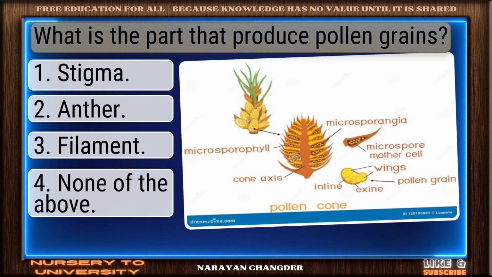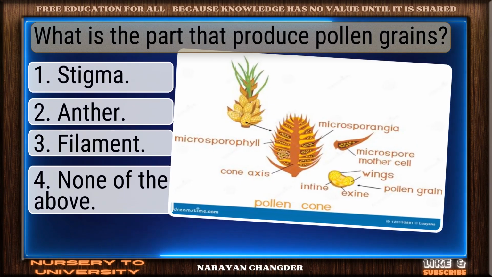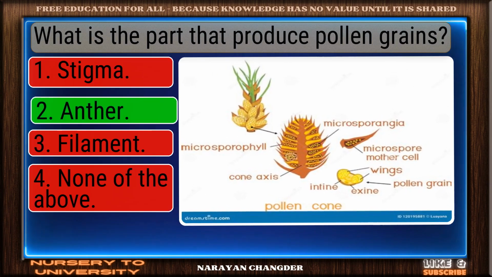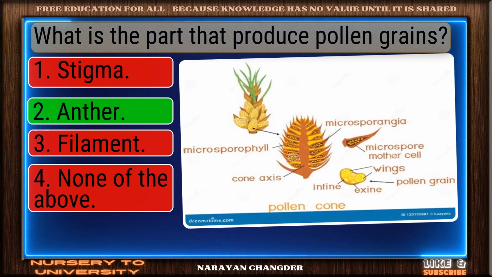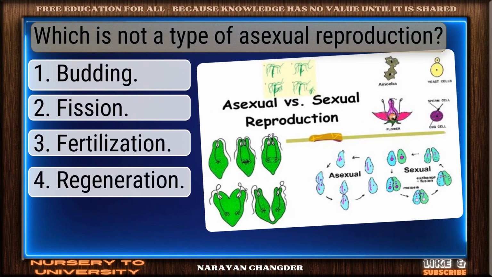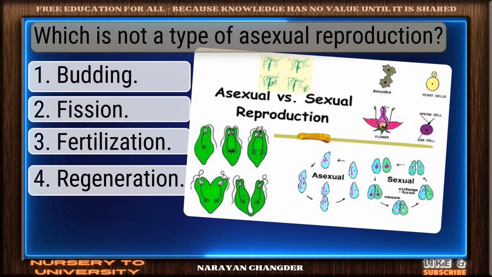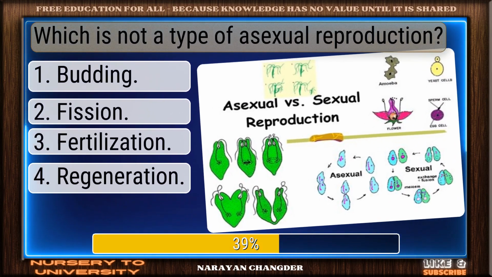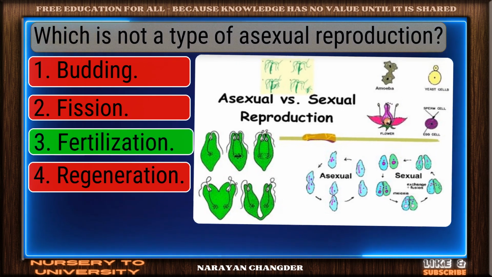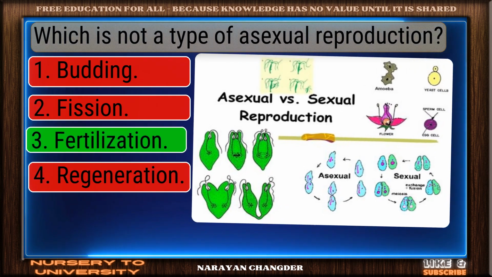Question number 9. What is the part that produce pollen grains? Smart move. Anther is an accurate answer. Question number 10. Which is not a type of asexual reproduction? You're right. Fertilization is the correct answer.